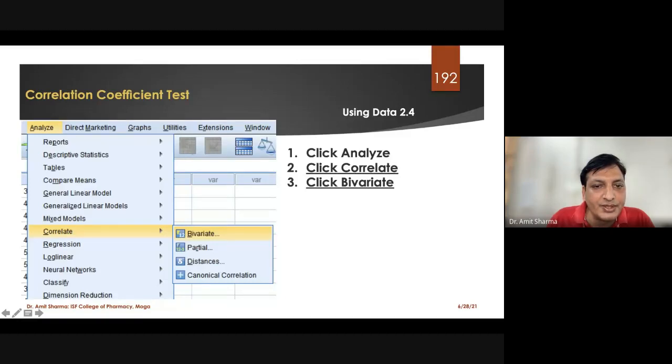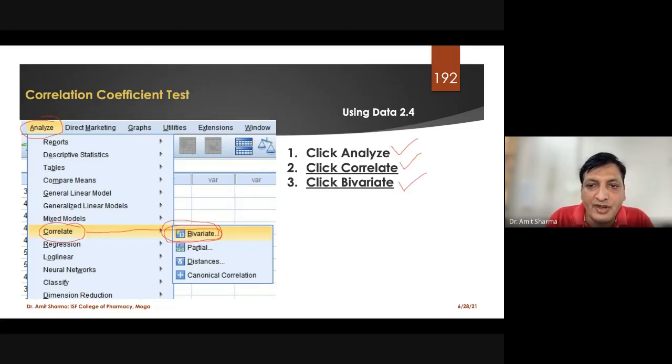This is the route for how we are going to apply it. We have to go to Analyze, then go to Correlate. Correlate is the command for the correlation test. Then go to Bivariate. Bivariate, because we are running two variables together. So go to Analyze, go to Correlate, and go to Bivariate.